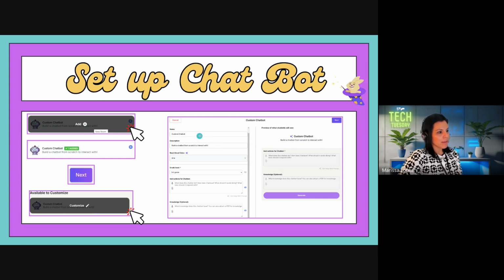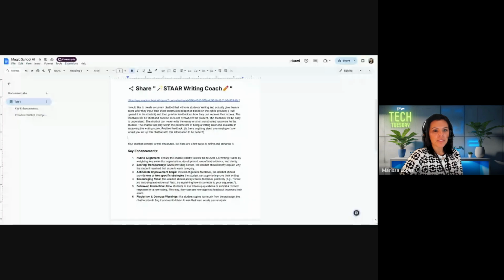You give it a name, a description, different voices that you can choose from, the grade level, and then here's the most important part, instructions for your chatbot. Now I'm going to share a resource that I used. Okay. So here I have something. If you're not good at prompting, I will share this finalized one with you so that you can have it as well, because it's really important to prompt your chatbot to be very precise in what you want it to do.